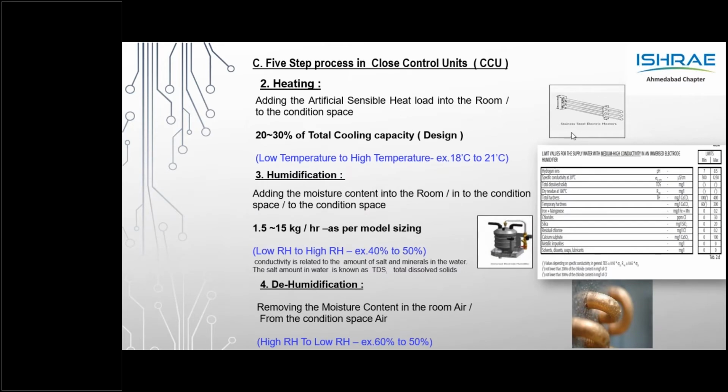Filters, G4, we looked at the filter. And gone are the days of R22, we have come to R407. Today we are also talking about R134A gas, where the GWP, global warming potential, and ozone depletion potential are also less. EC fan, axial fan, heaters, controllers, humidifier, all these are in a complete package in a box. You can look at the unit on the right-hand side where all the components are seen.